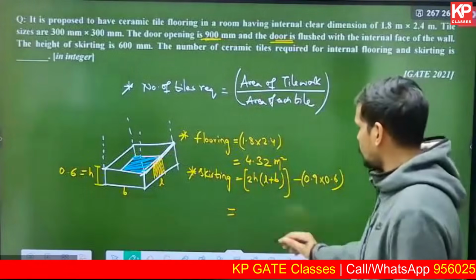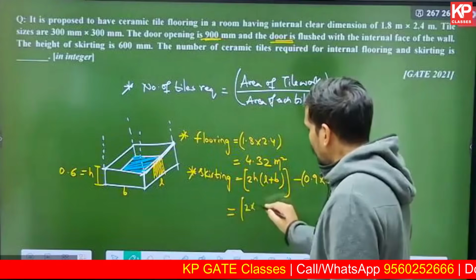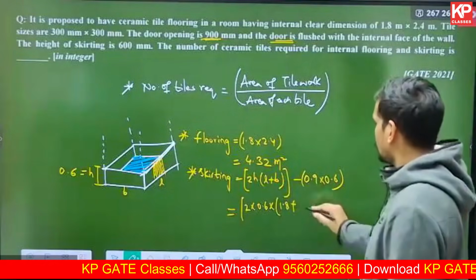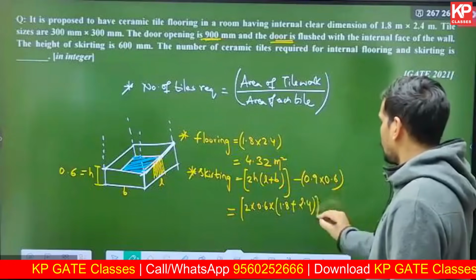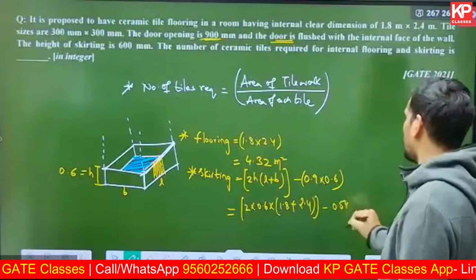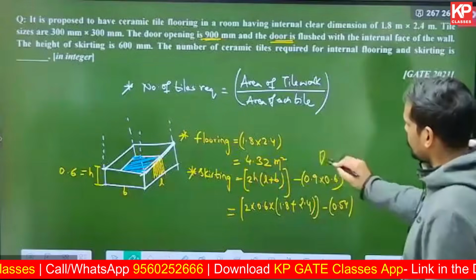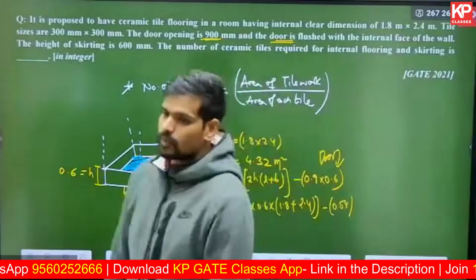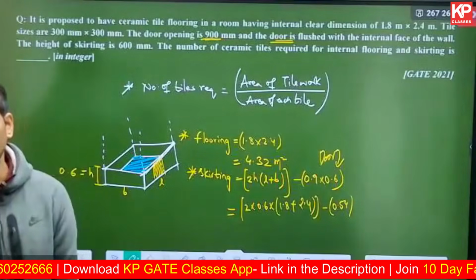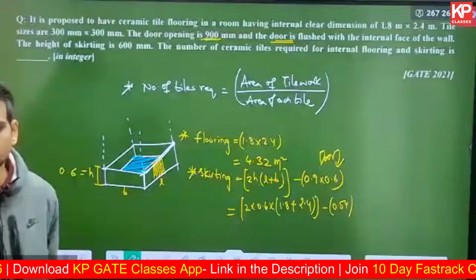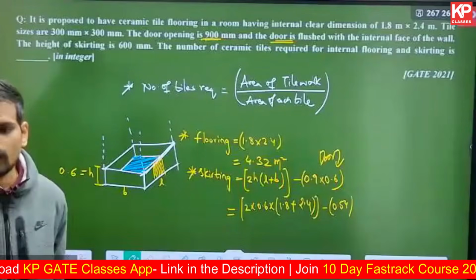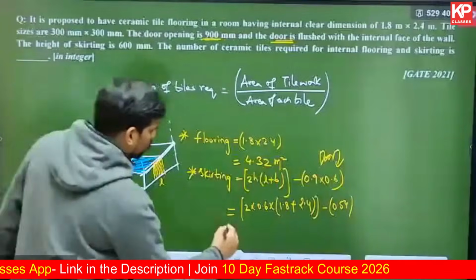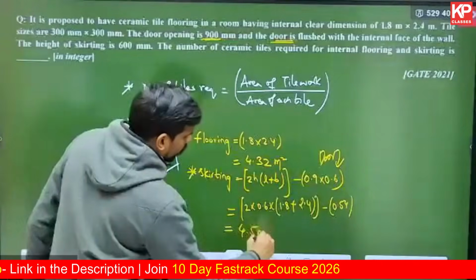Now the skirting area, how much will this come out to be? 2 into height 0.6 into L plus B, 1.8 plus 2.4, minus 0.54. 0.54 is basically the exclusion due to the door. That you have to subtract. Can you simplify and tell me what is the area of that skirting part coming out to be? After subtracting 0.54, you're left with 4.5 finally, right? So this is 4.5 square meters.